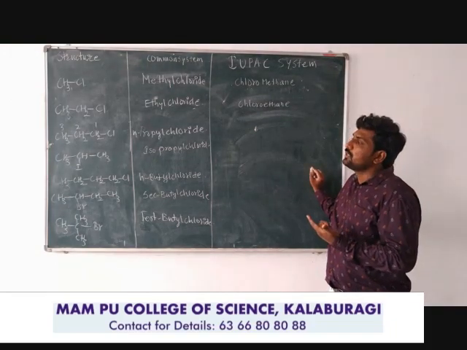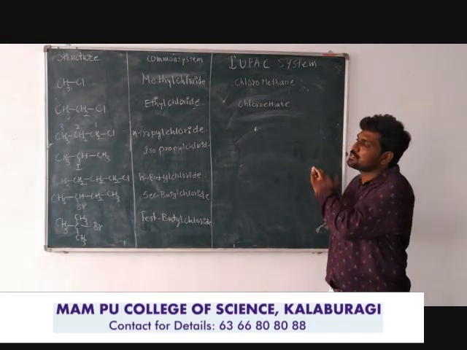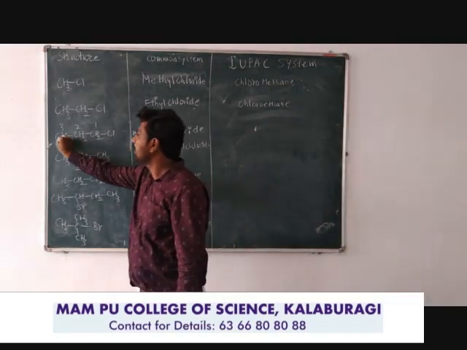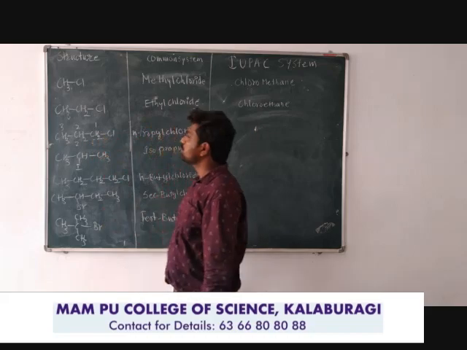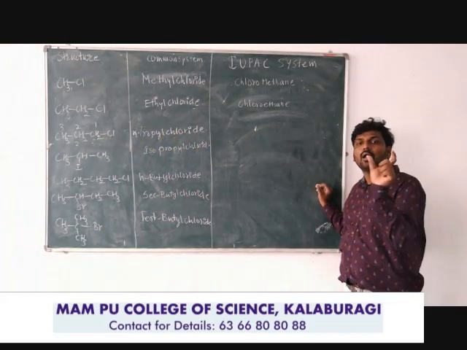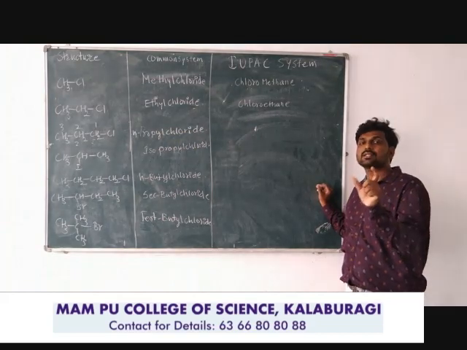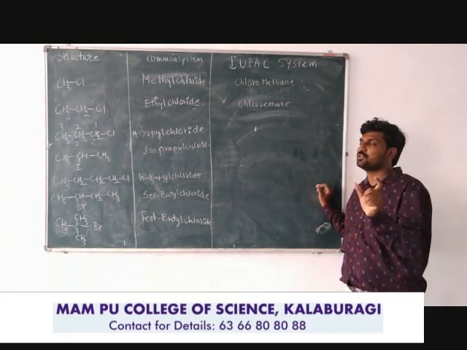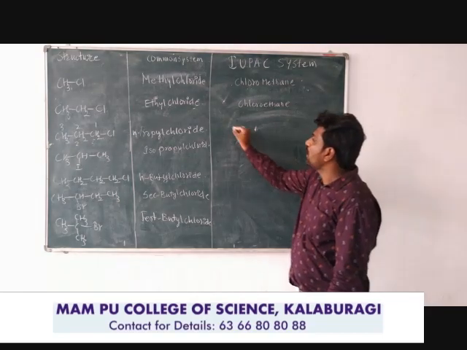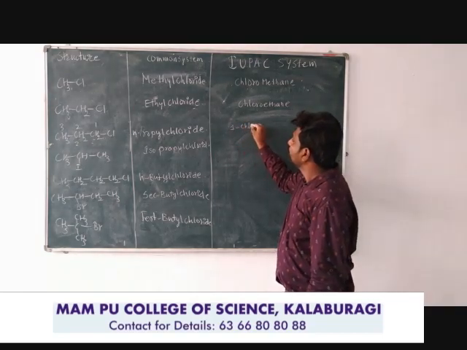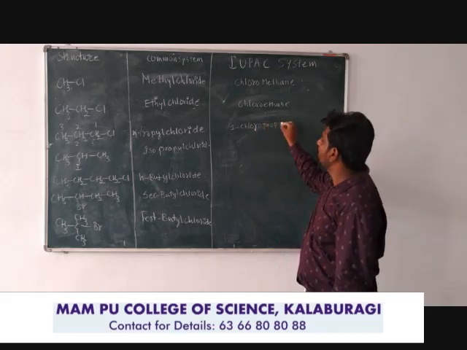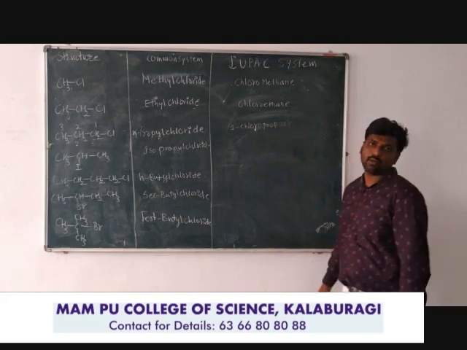If you do the numbering from the right side to the left side, the position will be 1. If you do the numbering from left to right, the position will be 3. So you need to choose the least number, the least locant of that carbon atom position, to name according to the IUPAC system. So 1-chloro, prop indicates the three carbon atoms, and ane indicates all the carbon atoms contain single bonds.